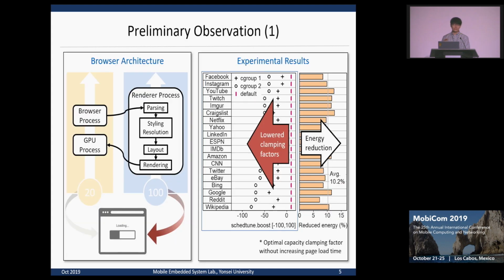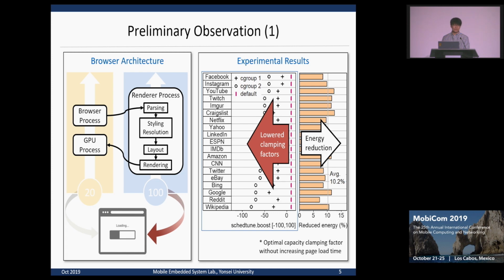We first noticed that the modern browser consists of multiple processes playing different roles, but all the processes are executed quickly. We suspected whether these processes can run at different speeds, respectively, without increasing the page load time, that is, the higher-level quality of service of the browser.